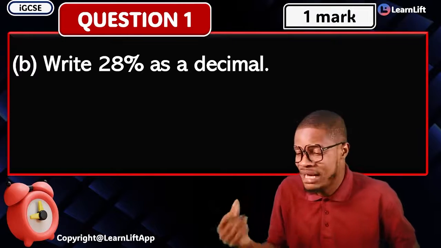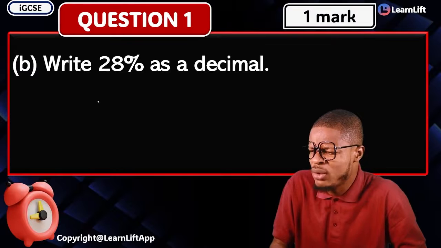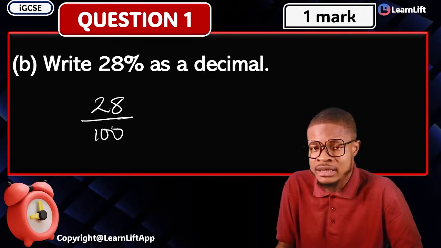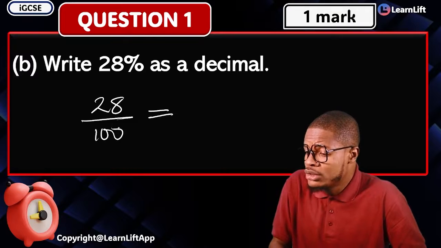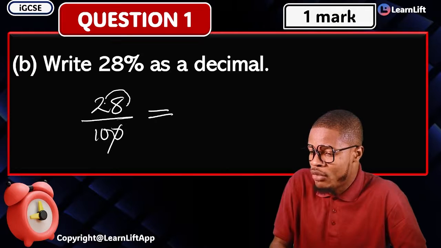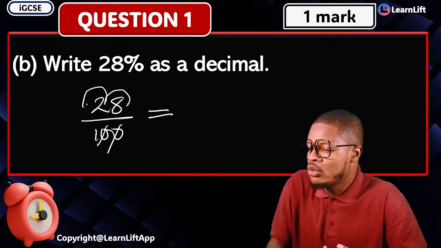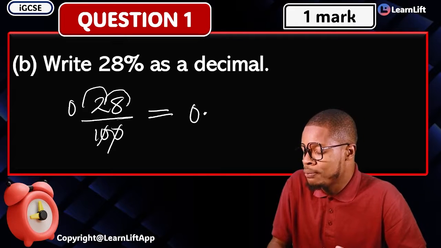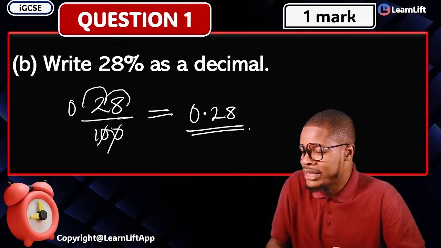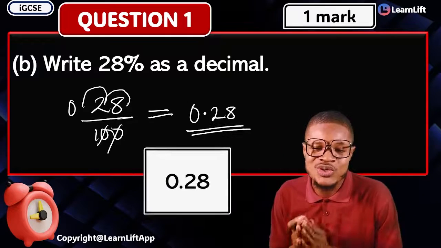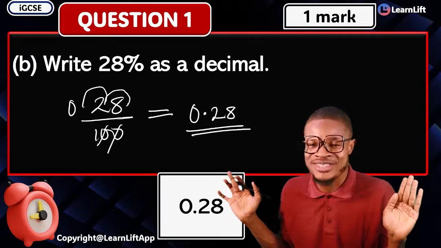Now, question 1B, write 28% as a decimal. How do we do that? That's 28% over 100, right? And we take out the decimal, move it inwards, and you are going to have 0.28. That's the correct answer as a decimal. What's the answer? 0.28. And you're out of there. Simple. Does it make sense?